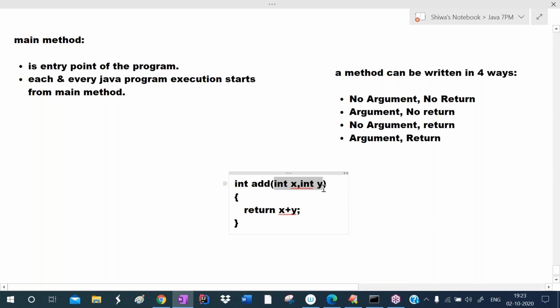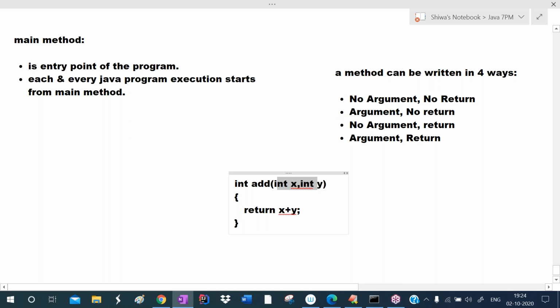Here it is taking the arguments and returning the value. So this is which type? Argument and return type. Like this, the same method you can write in four ways. This is argument and return, meaning it is taking the input into the method, and it is returning output outside of the method.